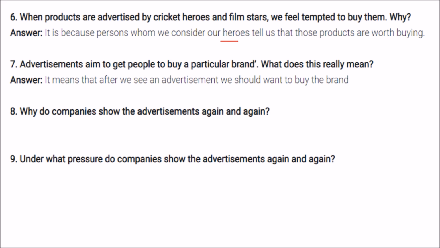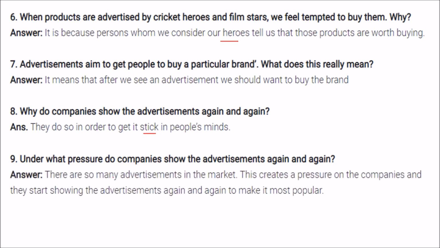Why do companies show the advertisements again and again? They do so in order to get it to stick in people's minds. They have some taglines or songs that people, and especially children, rhyme. They just learn it. Under what pressure do companies show the advertisements again and again? See, there are so many advertisements in the market, on television and various media. This creates a pressure on the companies, and they start showing the advertisement again and again to make it most popular among all those which are going on.